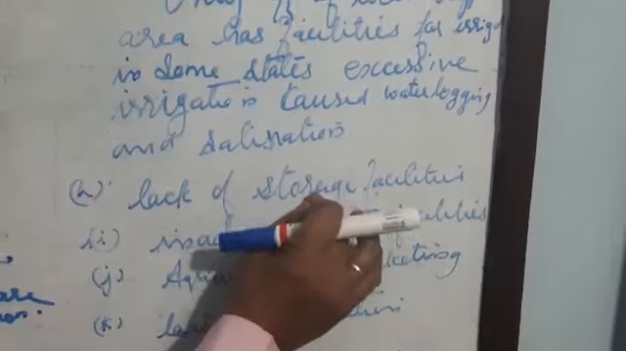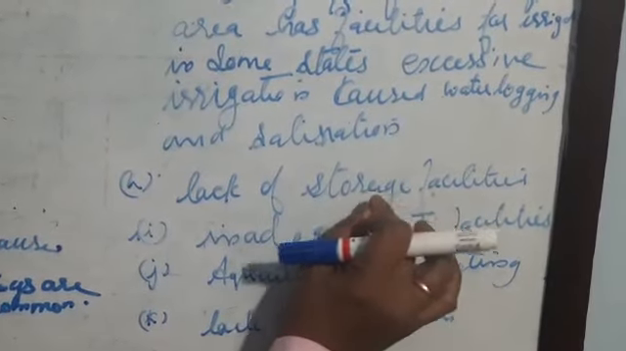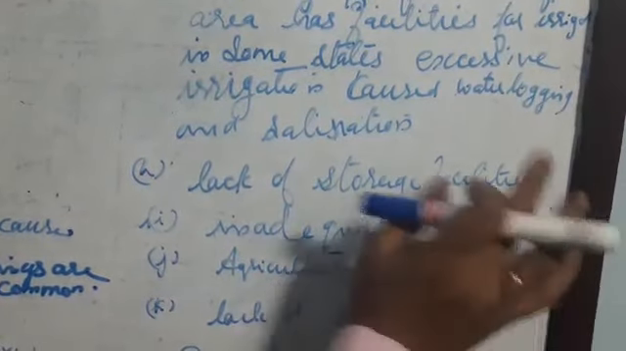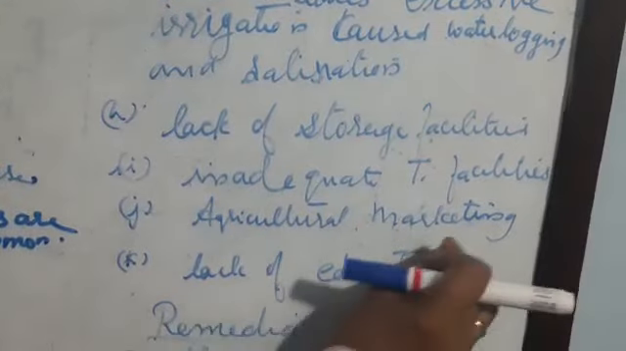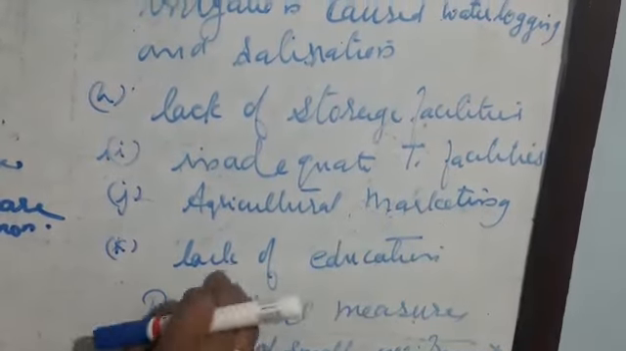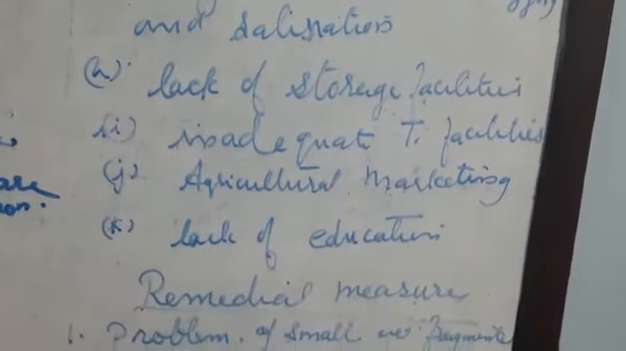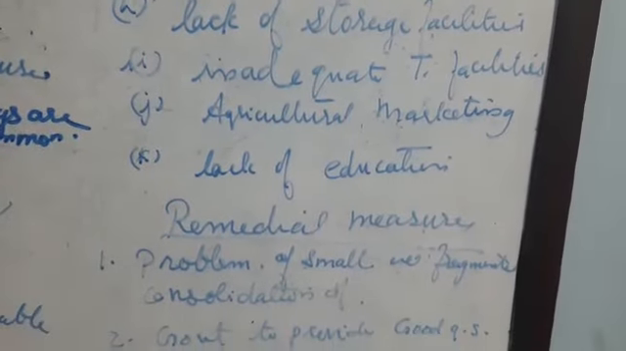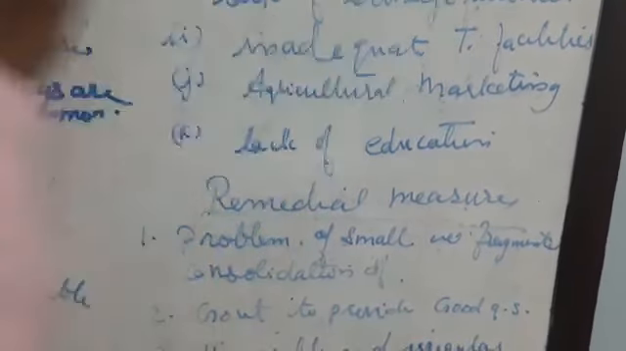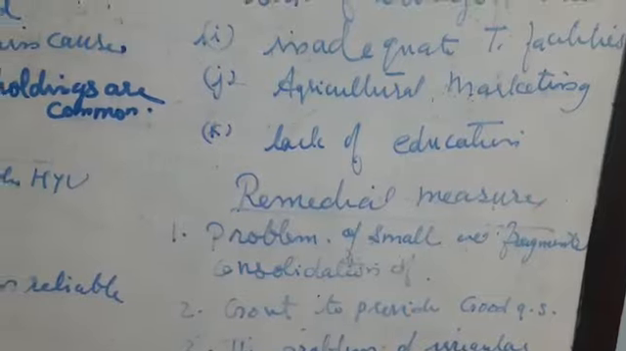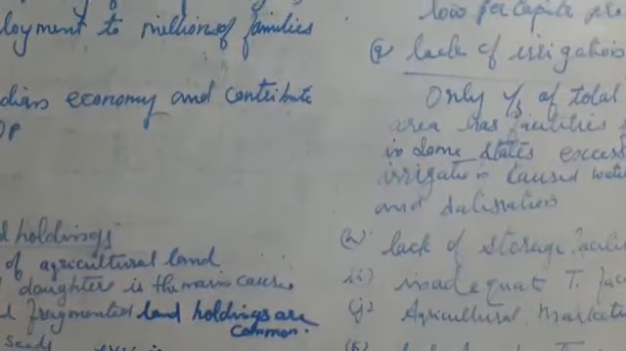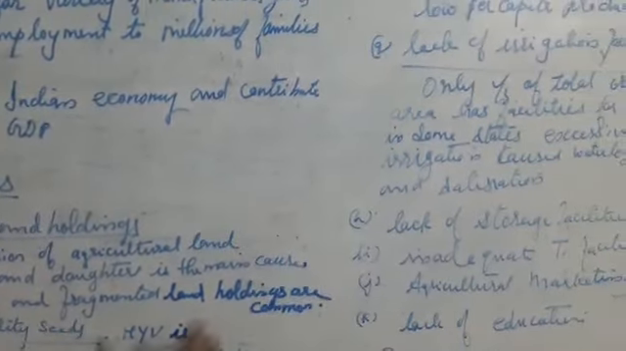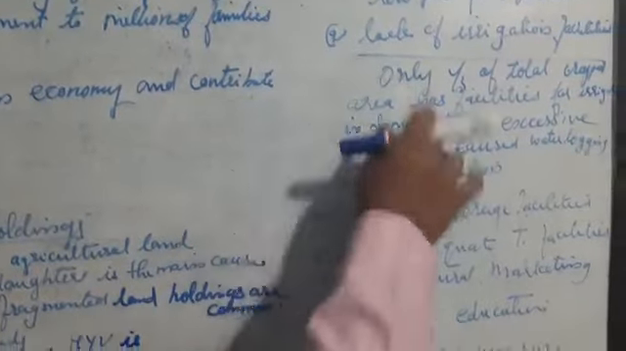In India, storage facilities are less and inadequate, transport facilities are inadequate, agricultural marketing is not there, and there is a lack of education of the farmers; they are not educated. So these are the problems of agriculture. There are many problems there. At least five problems you should learn. Which ones can you learn easily? At least five problems you learn.